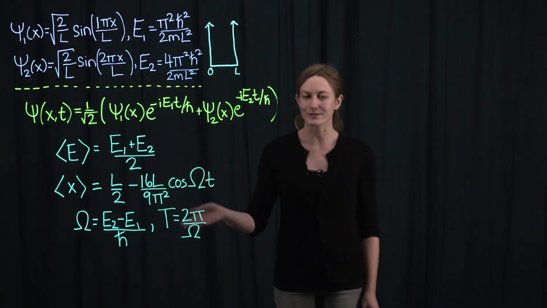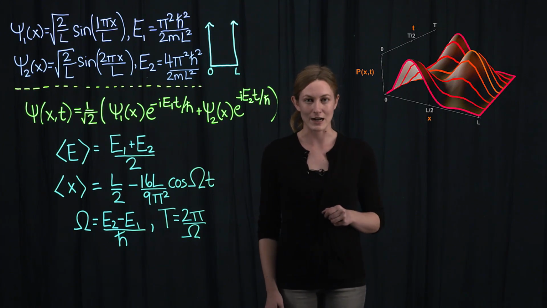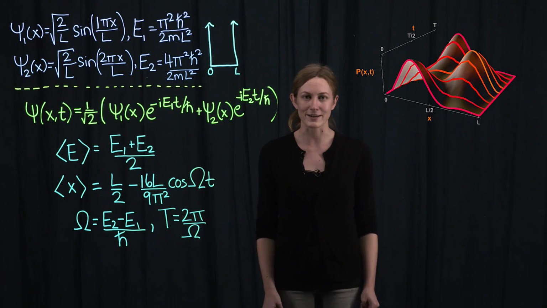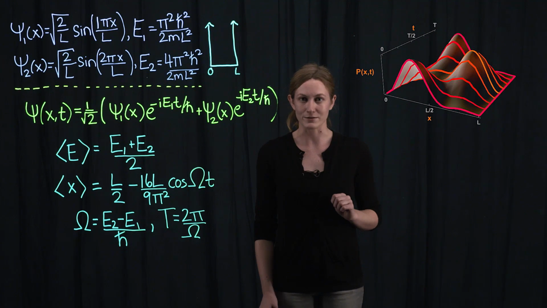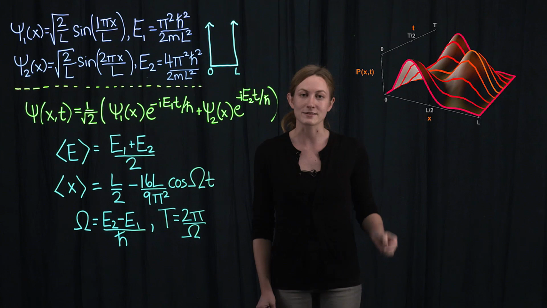I've collected our results over here. Over here I've plotted the probability distribution as a function of time. It sloshes back and forth with period T = 2π/ω that we computed in this problem. The most probable place the electron will be found, or the location of the highest peak on this plot, goes back and forth with this period.